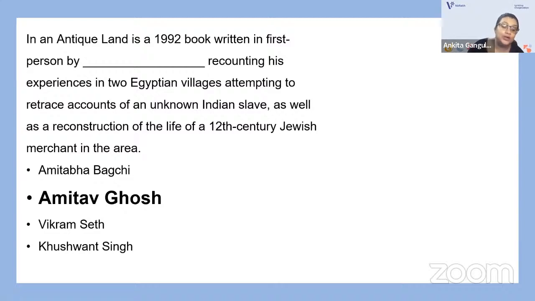Okay, and this book contains two narratives. The first, an anthropological narrative, revolves around two visits made by Amitav Ghosh to two villages in the Nile Delta while he was writing his doctoral dissertation, and again a few years later. In the second narrative, presented parallel to the first one in the book, Ghosh recounts the history of a 12th century Jewish merchant, Abraham ben Yiju, and his slaves Ashu and Bomma, using documents from the Cairo Geniza.